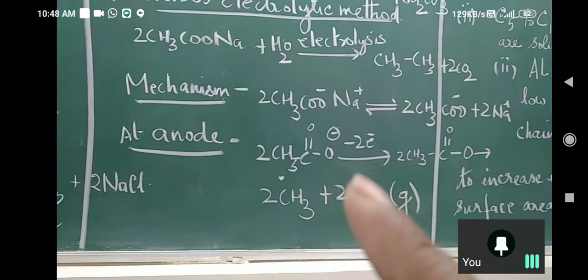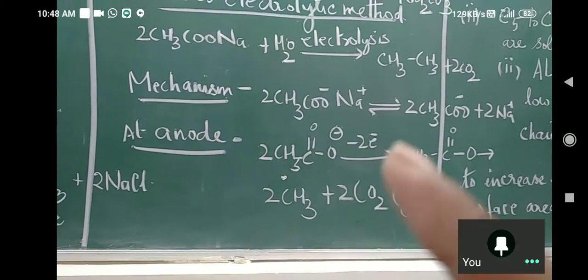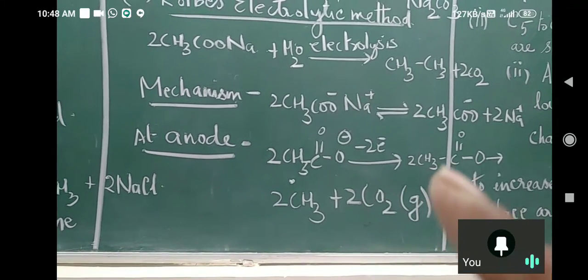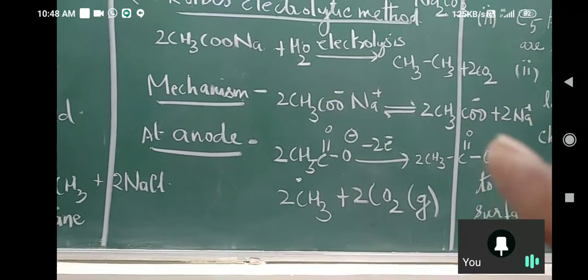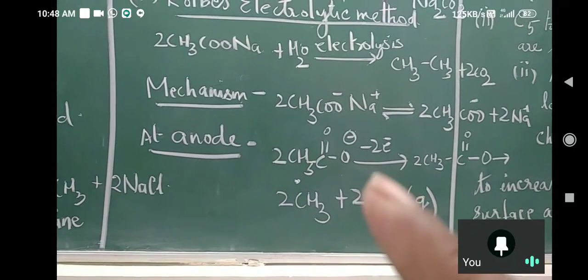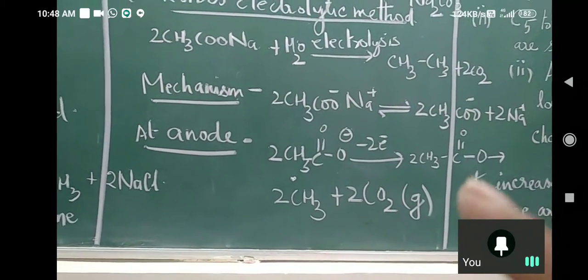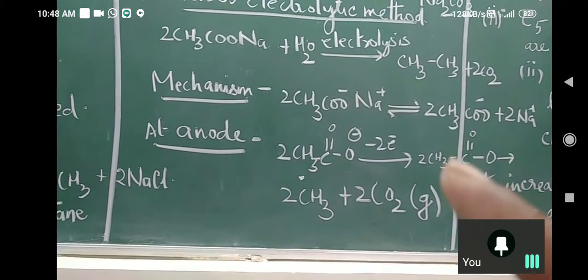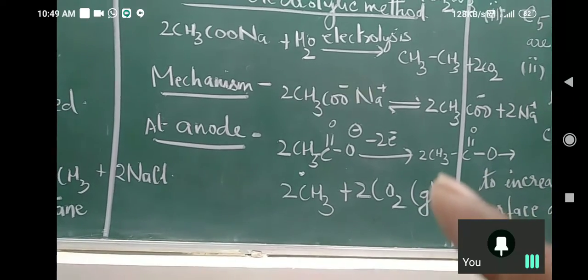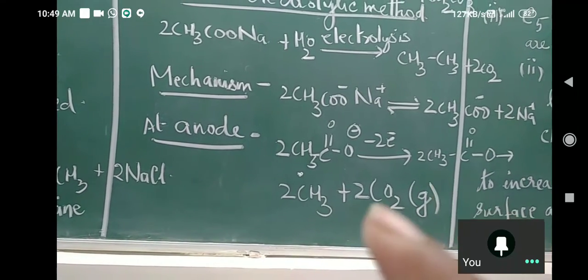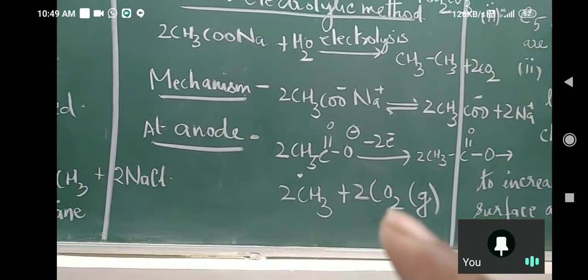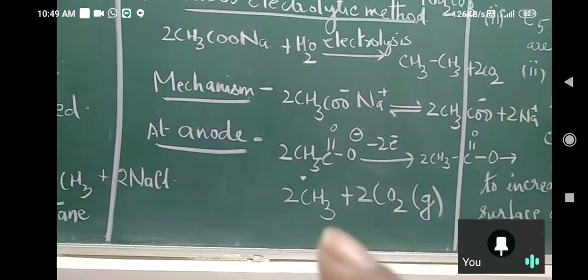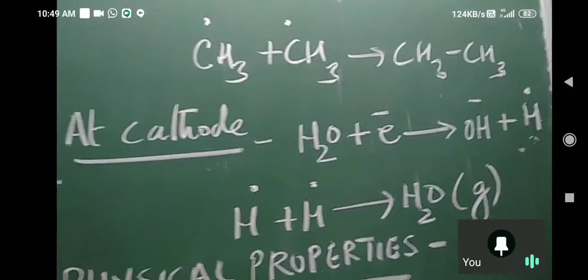So 2 electrons will be lost, and we will get 2 CH3 C double bond O. That means only negative charge is lost in the form of 2 electrons. Then this breaks up into carbon dioxide and 2 methyl free radicals. We will get 2 methyl free radicals and 2 carbon dioxide. These 2 methyl free radicals will then join to form ethane.